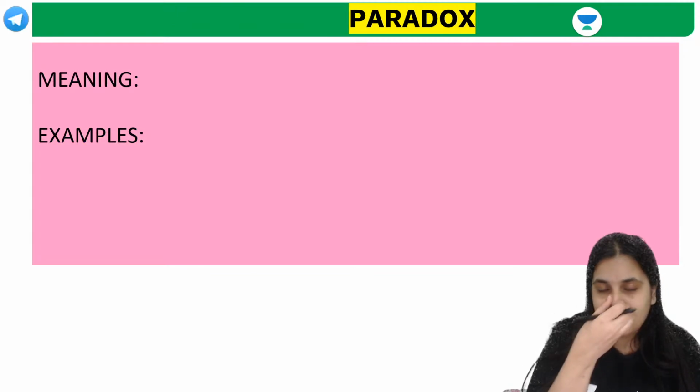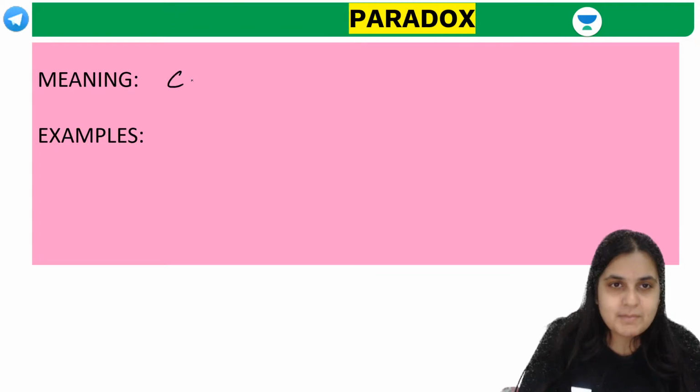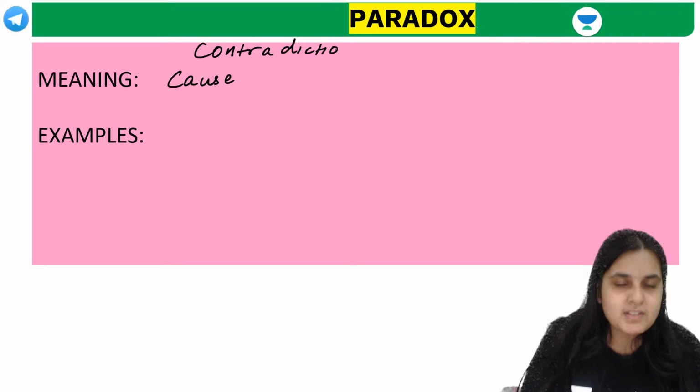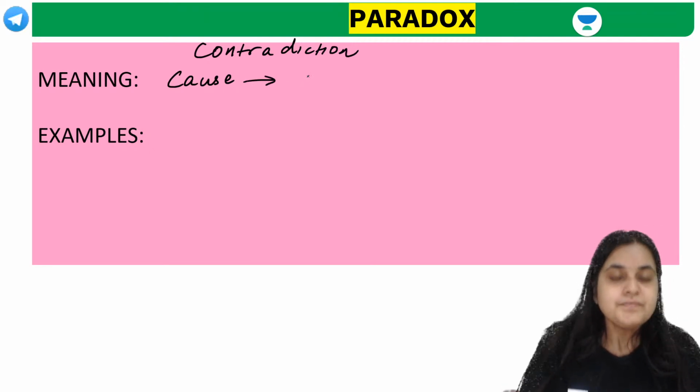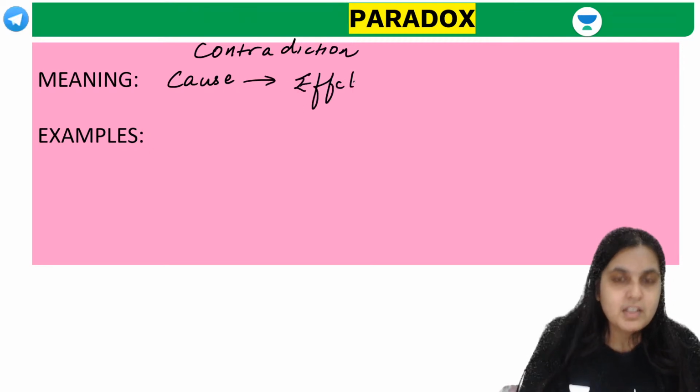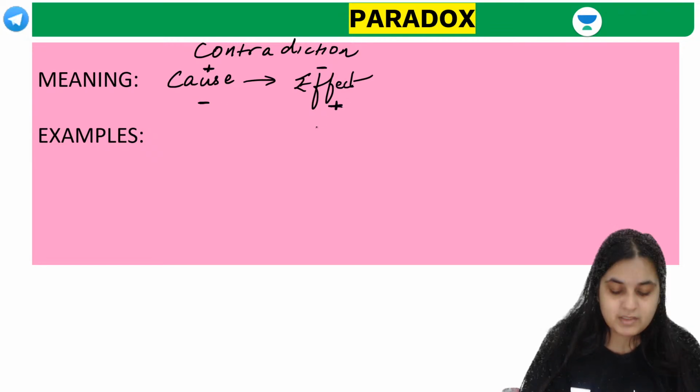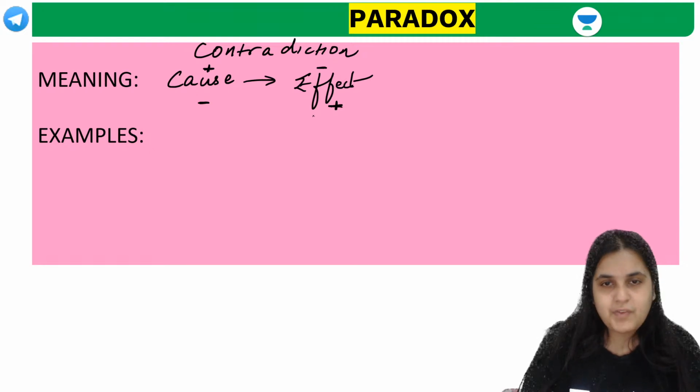Okay, next one, paradox. Guys, paradox basically means contradiction. For all purposes, just remember it as a contradictory cause and effect. For example, either a positive cause but a negative effect, or a negative cause and a positive effect. Did you understand this?